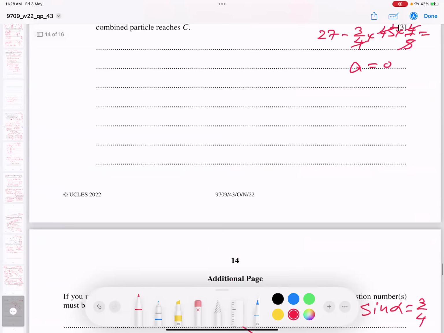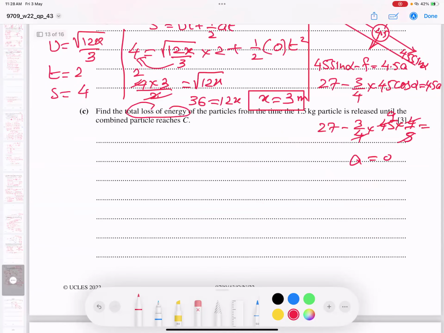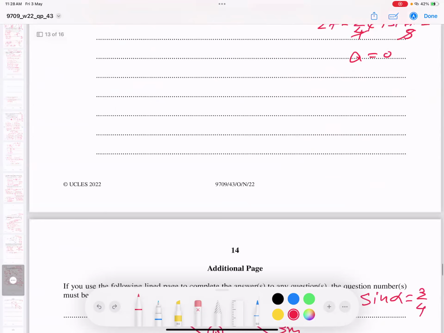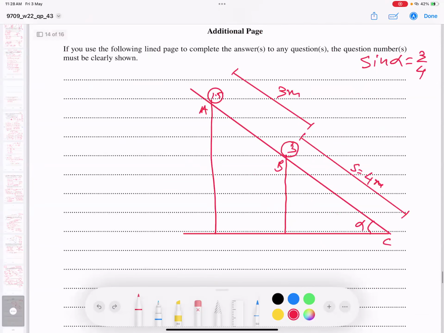Basically, what is the plan of action? He asks for the total loss of energy. He did not talk about only kinetic energy, nor only potential energy. He asked for both, so I will find both energies. Let's talk about here. What is the kinetic energy and what is the potential energy here? Kinetic energy is 0 because it starts from rest. So I will find the potential energy at A on the top. The mgh formula: mass is 1.5, gravity 10, height is what?